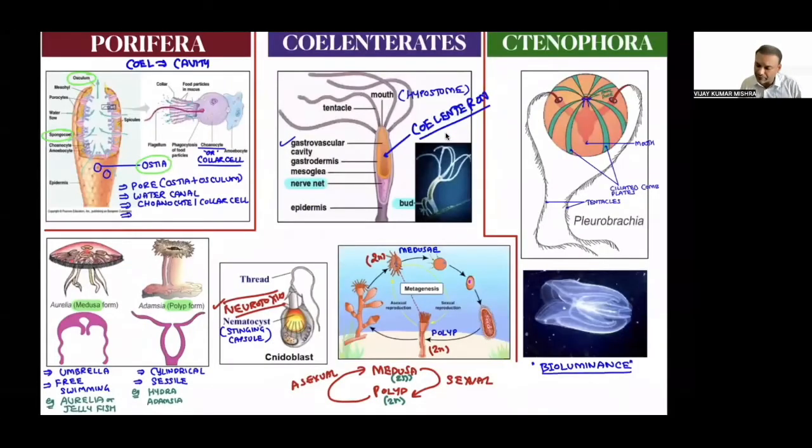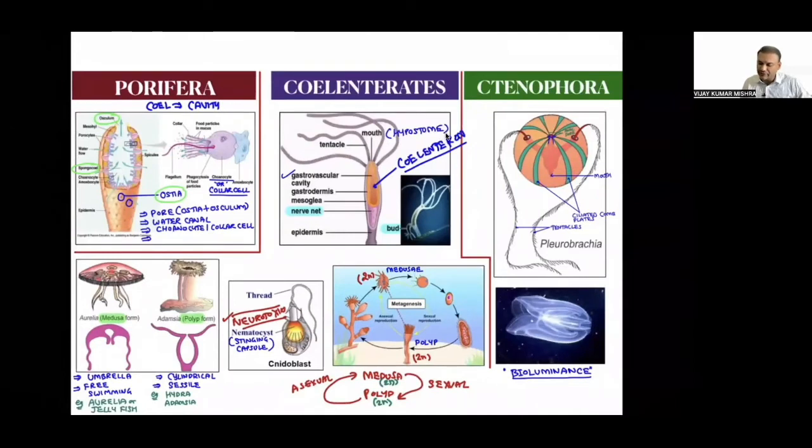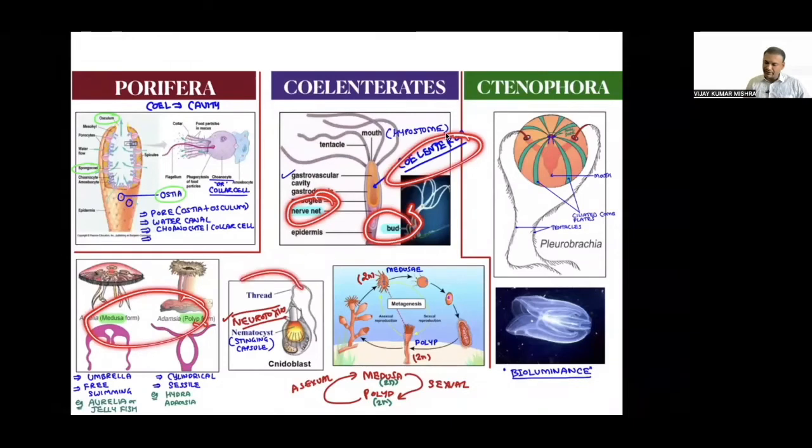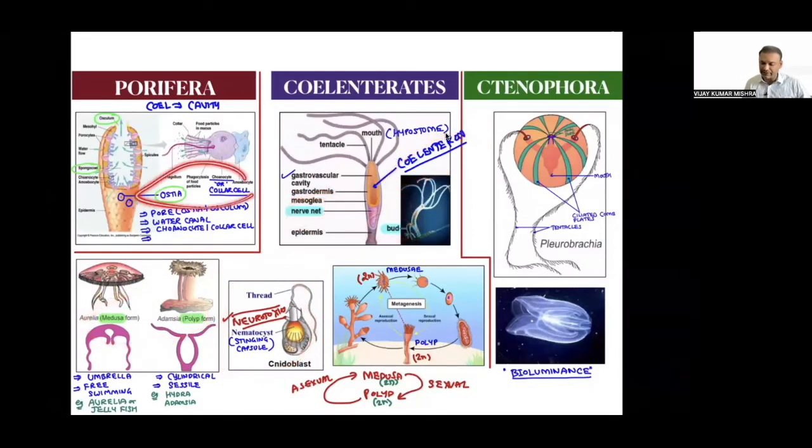So how many properties have we understood? We have understood cnidoblast, nerve net, budding, polyp and medusiform, stinging cnidoblast cell. Here there was a collar cell, choanocyte. Here there is a cnidoblast or cnidocyte cell. And metagenesis is again the star property that we have understood, that we must know.